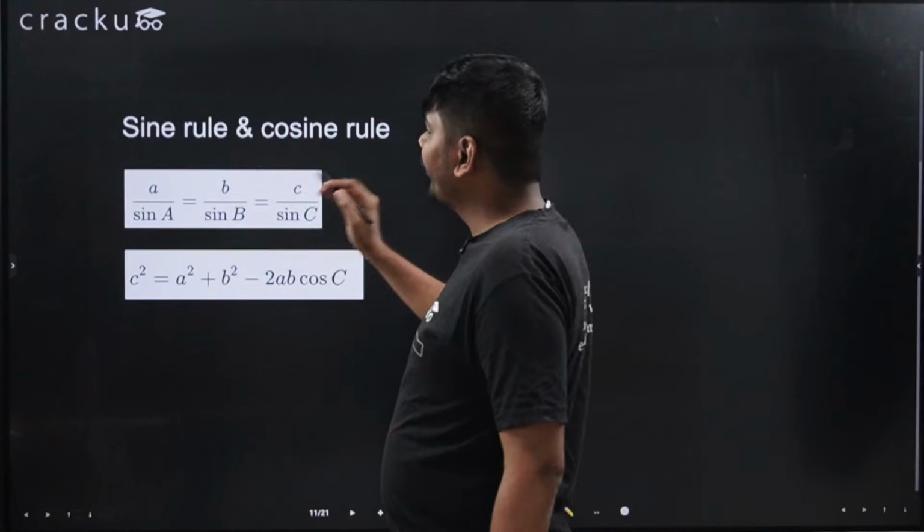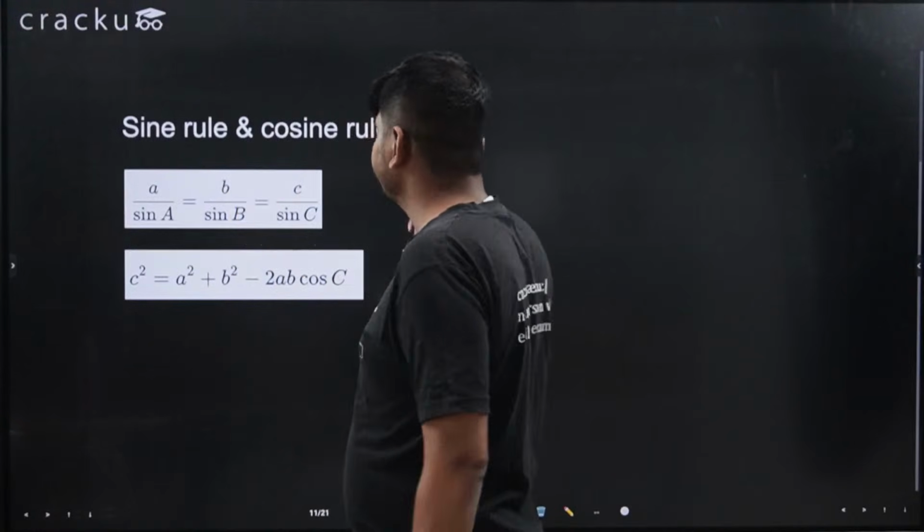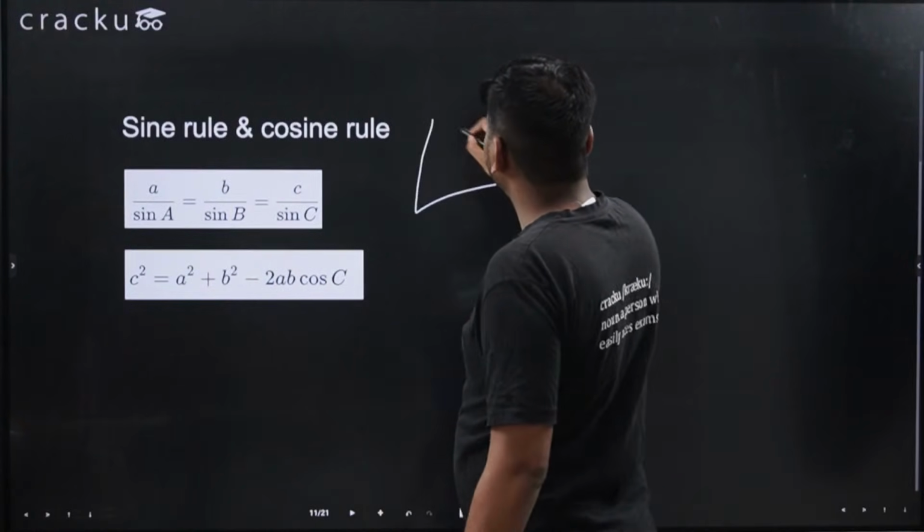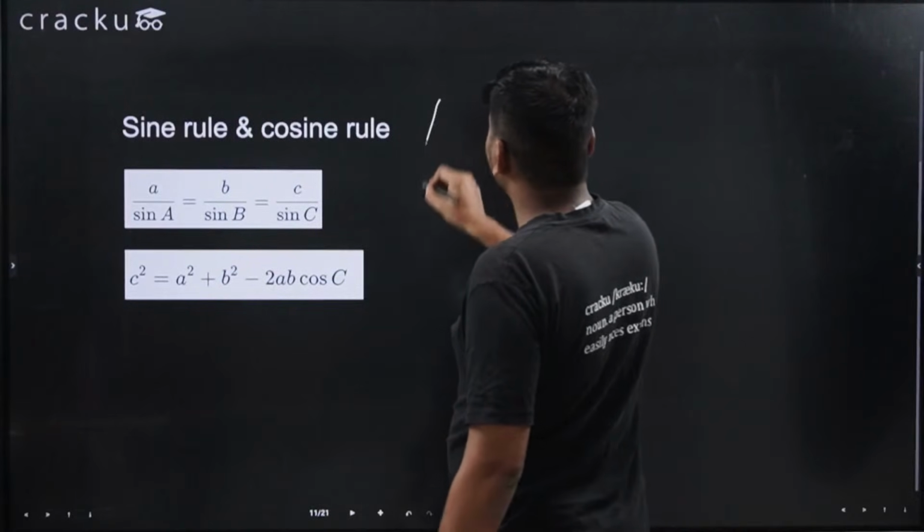If the sides of a triangle are A, B and C, let us assume this is the triangle. Let me draw it again.